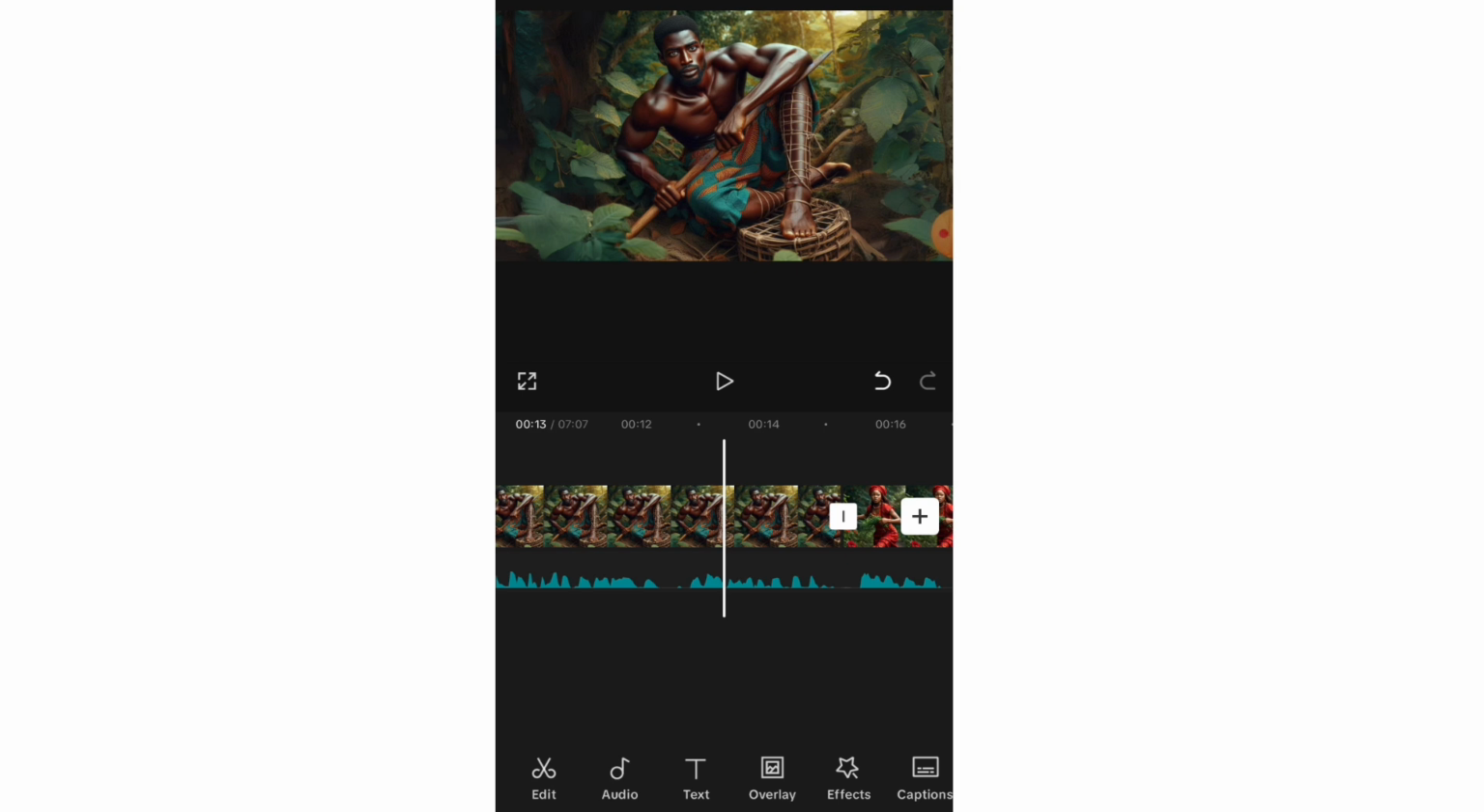So have you seen that? That is how to apply transitions to your images to make them into videos and to make it more interesting and more attention grabbing and more retention. It will help you retain your audience, right? Okay, so that is it.